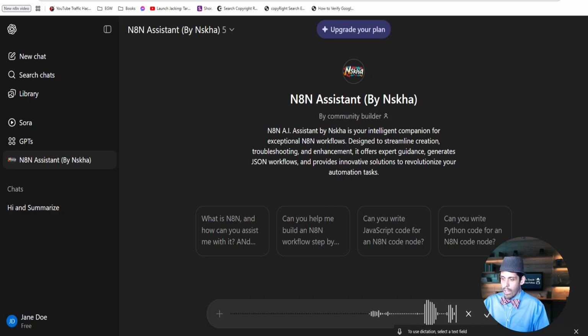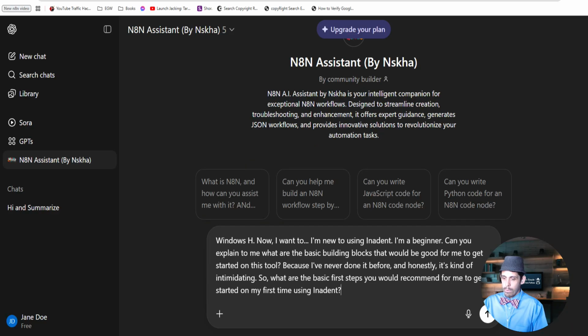Now, I'm new to using N8N. I'm a beginner. Can you explain to me what are the basic building blocks that would be good for me to get started on this tool, because I've never done it before, and honestly it's kind of intimidating. So what are the basic first steps you would recommend for me to get started on my first time using N8N? So I'm going to just dictate it and let it type away.